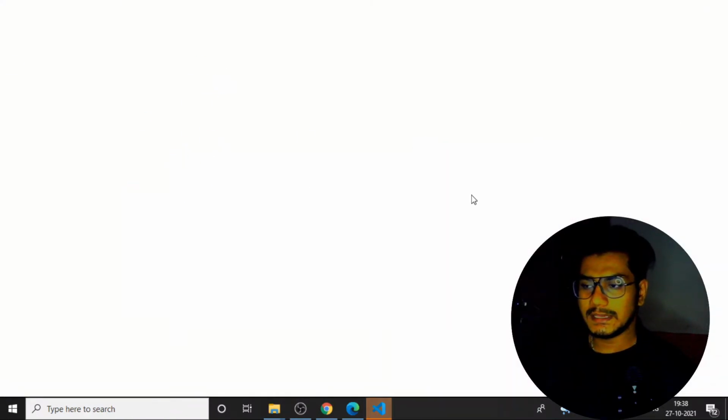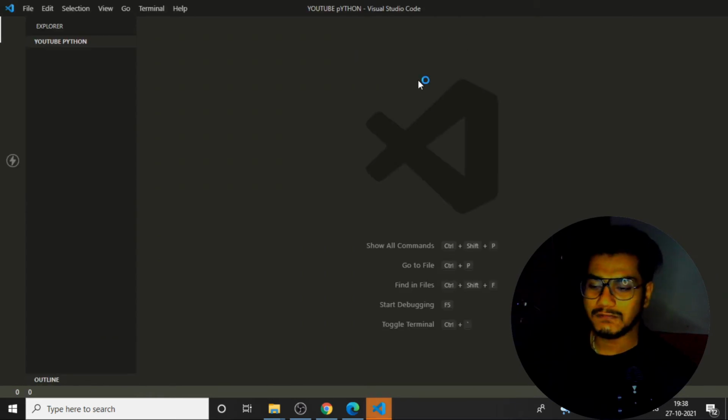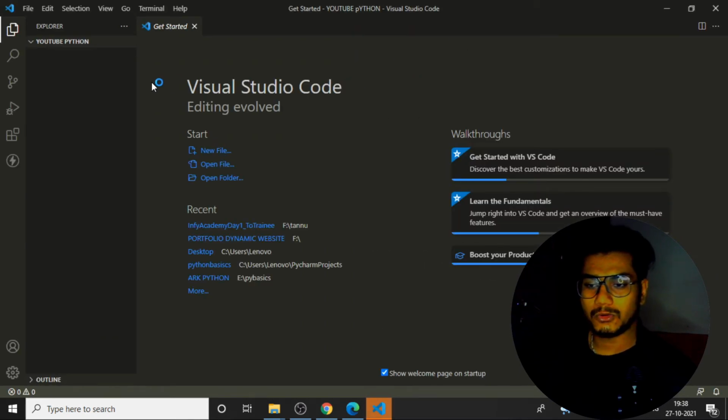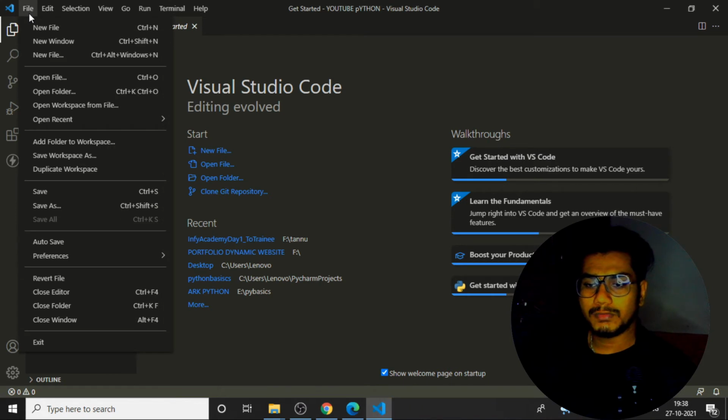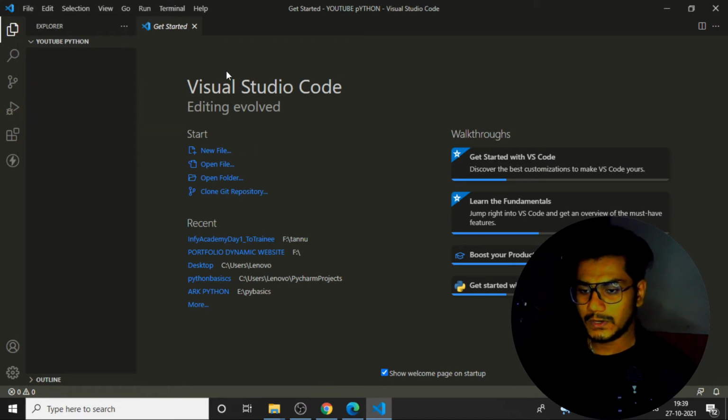You can see it is opening the VS Code editor. We'll write the first program. Obviously, in each and every programming language we write Hello World first, so we'll write the same code now. I'll click on New File. You can see the folder has been opened inside my VS Code editor, and it looks something like this. You can also directly click on File and open whichever folder it is. That is the second option. So this is how we can open the VS Code editor.